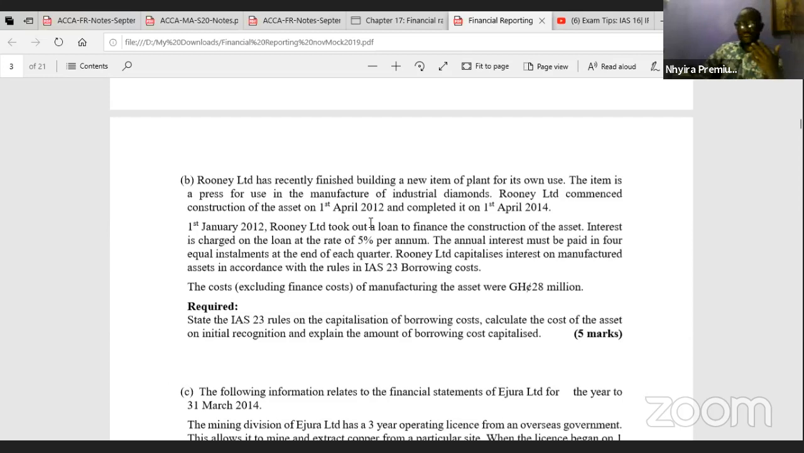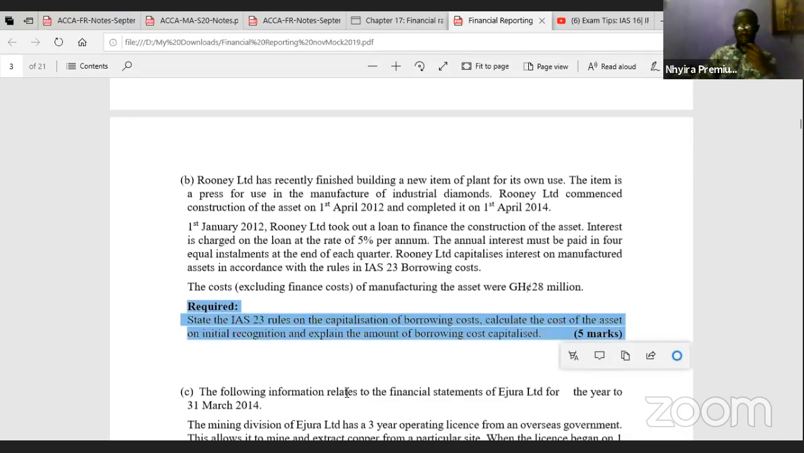Now, let's look at the requirements of this question first, even before we come to the question itself. So for 5 marks, the examiner is asking us to state the IAS 23 rules on the capitalization of borrowing costs, and 1, calculate the cost of the asset on the initial recognition.